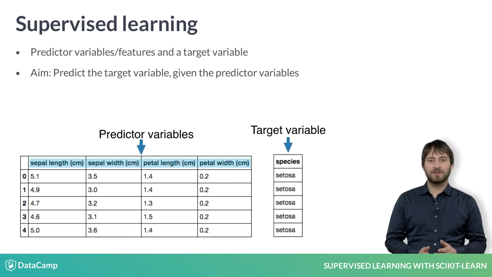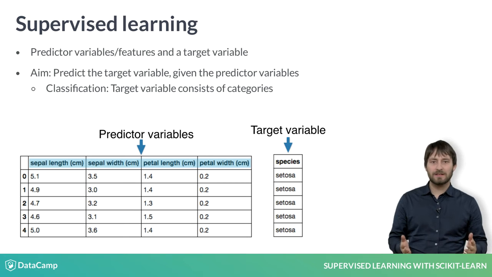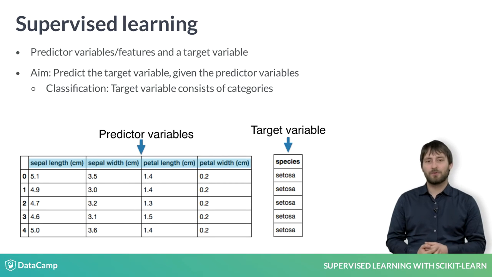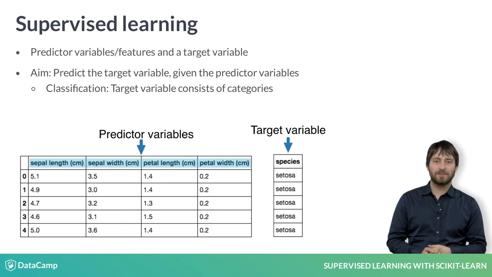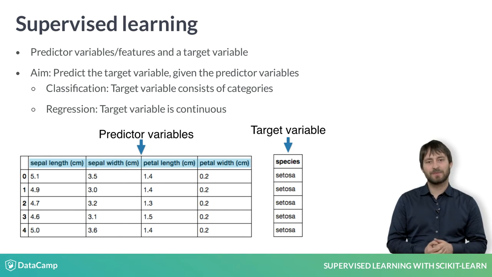If the target variable consists of categories like click or no click, spam or not spam, or different species of flowers, we call the learning task classification. Alternatively, if the target is a continuously varying variable, for example, price of a house, it's a regression task. In this chapter, we will focus on classification. In the following, on regression.